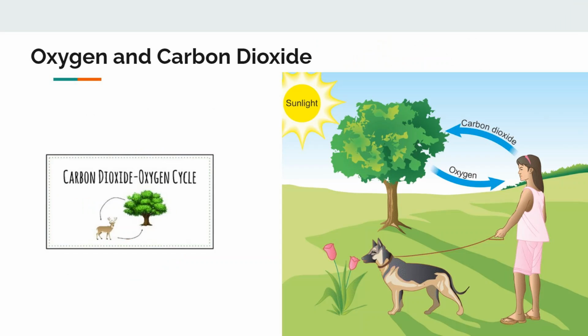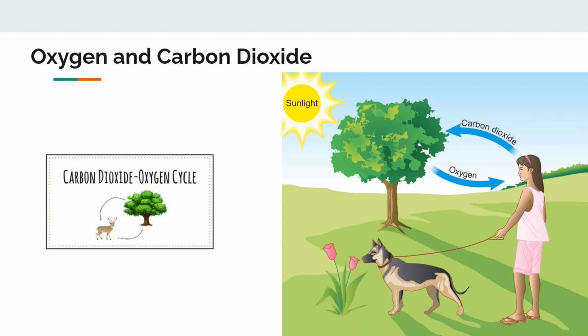Now, we know that humans breathe in oxygen from the air around us because humans need oxygen to survive. However, we just said that plants need carbon dioxide. And this essentially explains what's called the carbon dioxide and oxygen cycle.